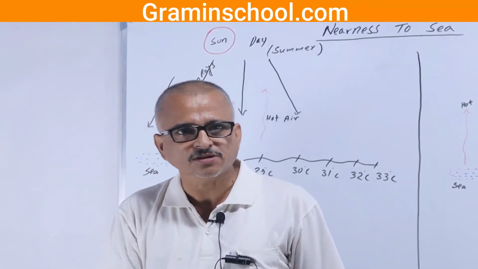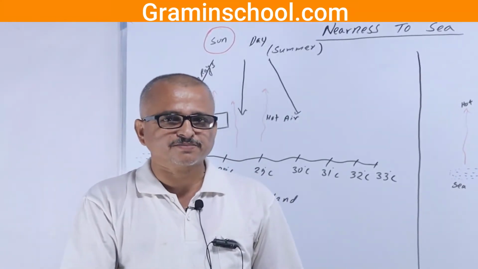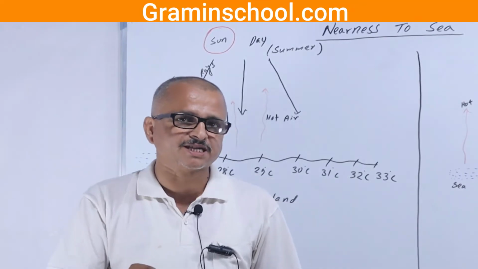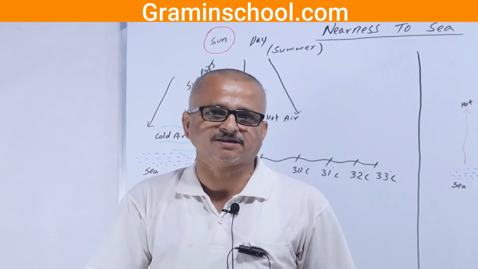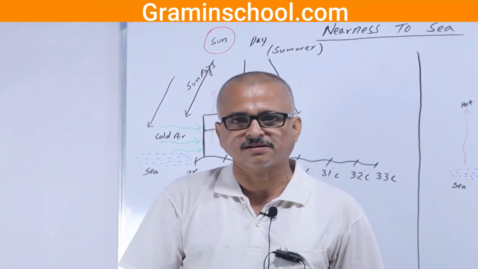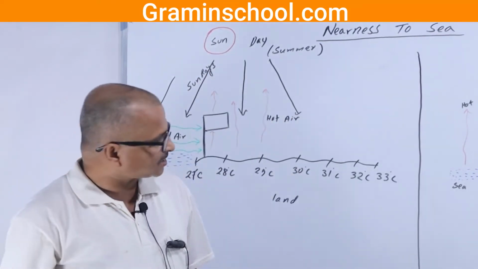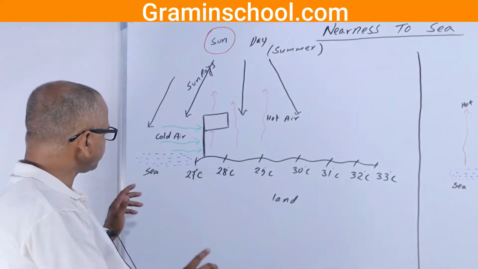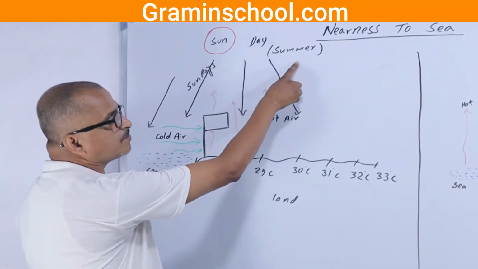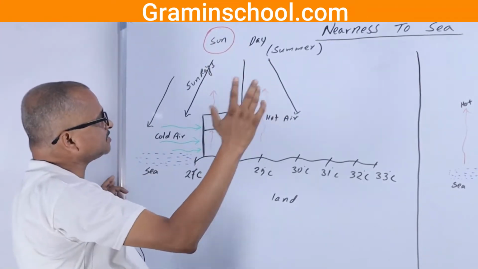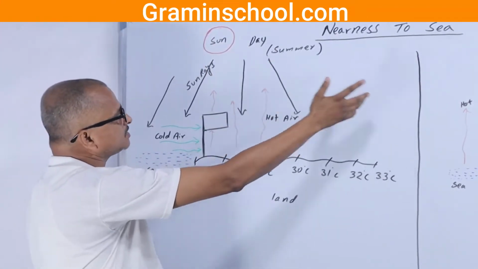Why does it happen so? Because Dhangadi and Mahendranagar lie very far from the sea, whereas Biratnagar or Dharan lie nearer to the sea, the Bay of Bengal. Now let us see. As soon as there is sunshine, or in the summer season, consider this as the summer season and the winter season also.